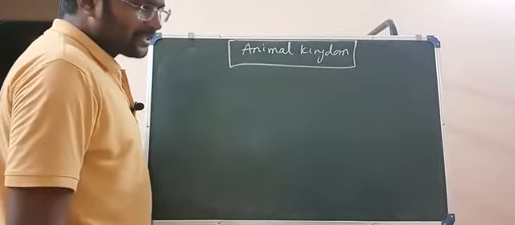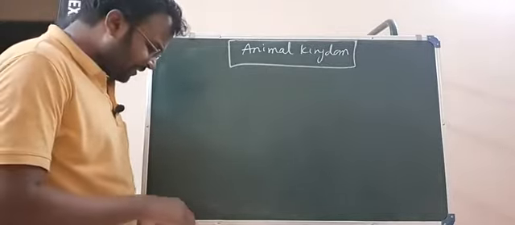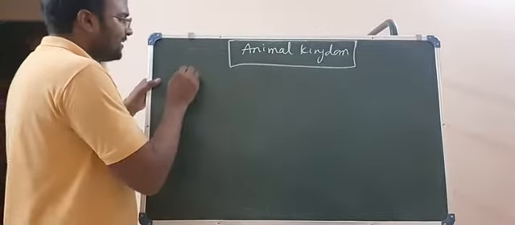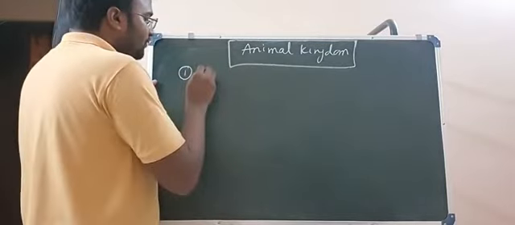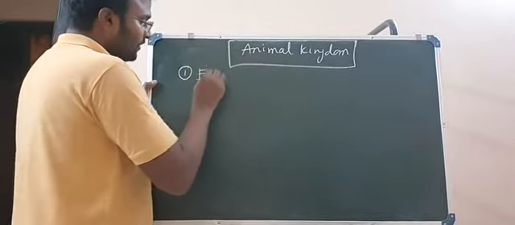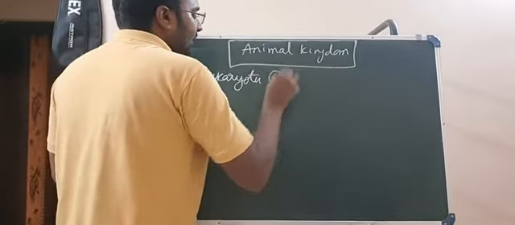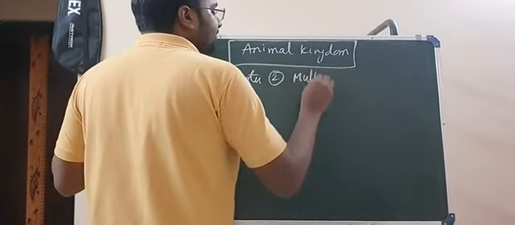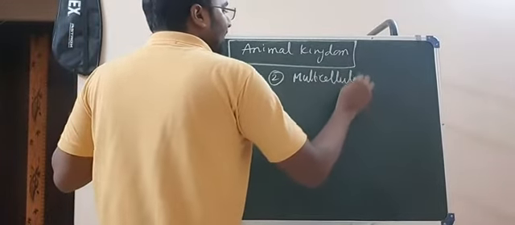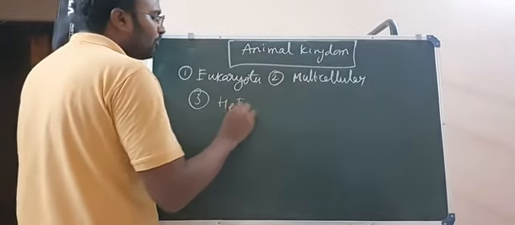So whatever it is, at the end of the day, the term animal which you take needs to have some characters. So what are the characters which an animal has? The first one, these are eukaryotes. Second one, these are multicellular. And most importantly, third one, these are heterotrophic.